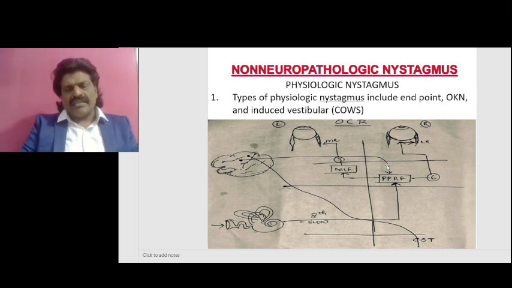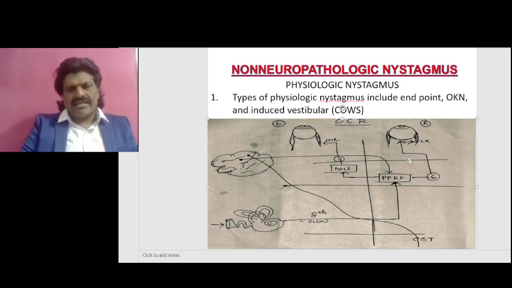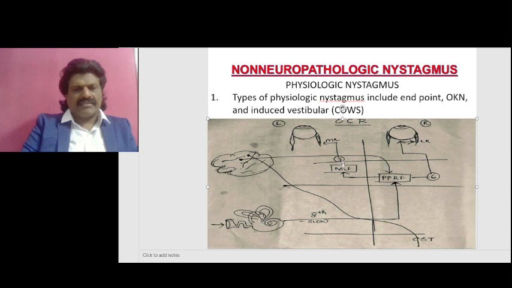It moves to the opposite direction because the paramedian pontine reticular formation connects the 6th nerve, that is the lateral rectus, on the same side, and the PPRF also connects the MLF on the opposite side, and the MLF connects the 3rd nerve and medial rectus on this side.